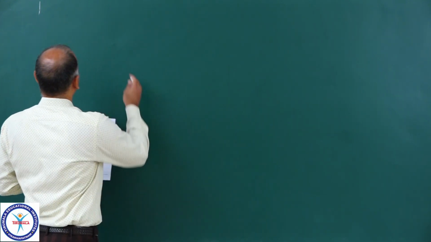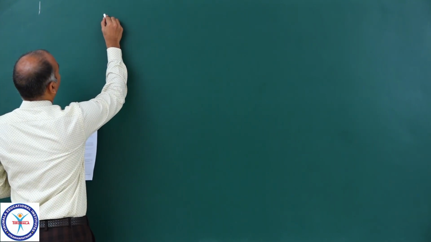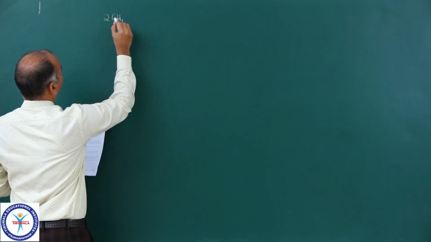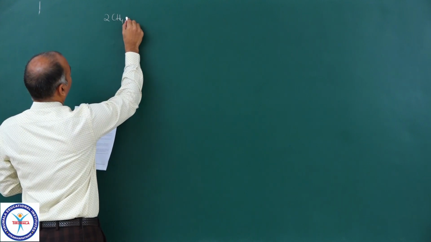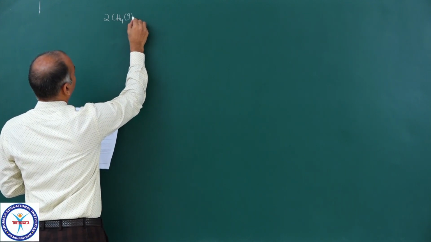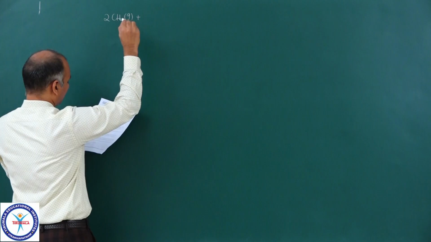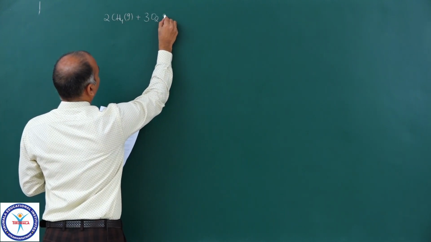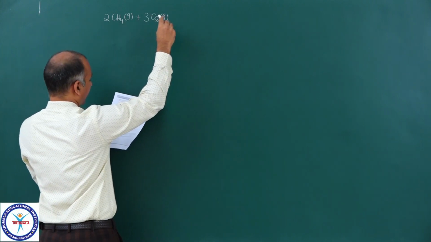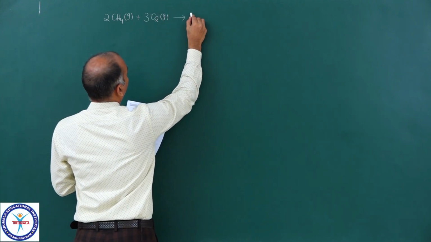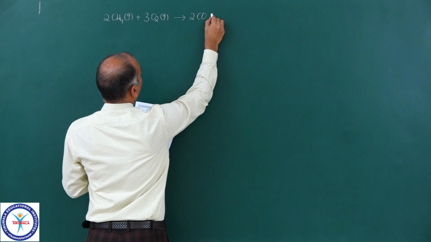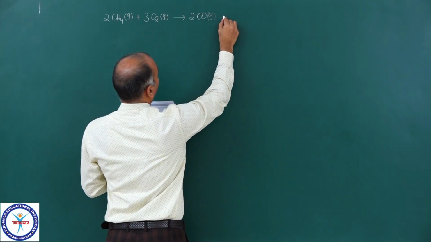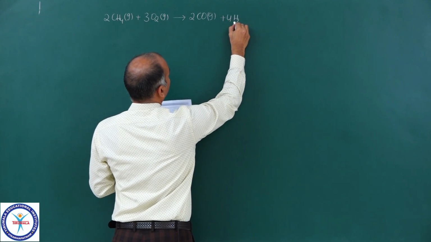First let me write down the reaction. Balanced reaction: 2CH4, which is a gas, reacts with 3O2, that gives 2CO, which is a gas, plus 4 H2O, which is also a gas.